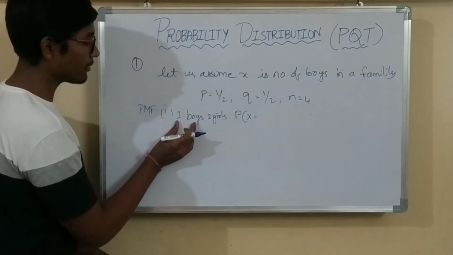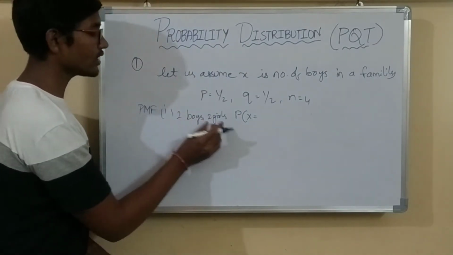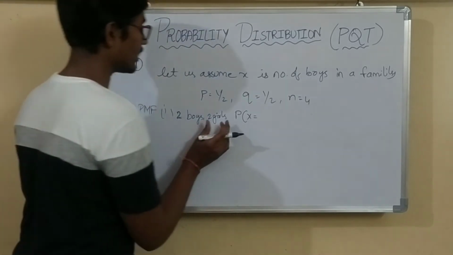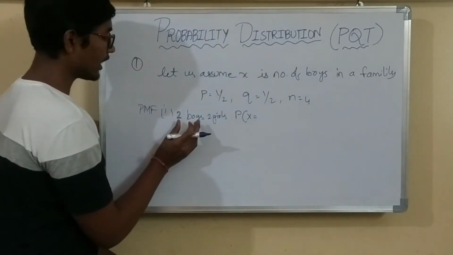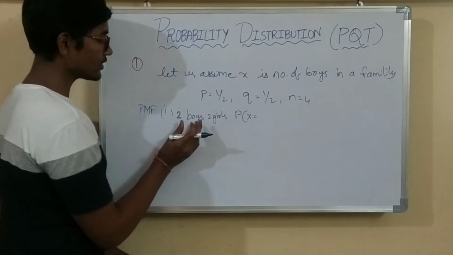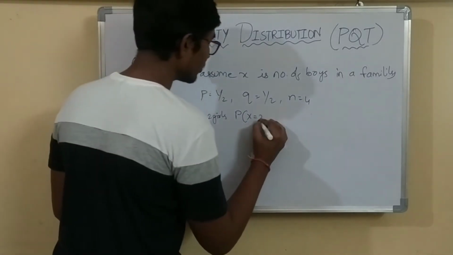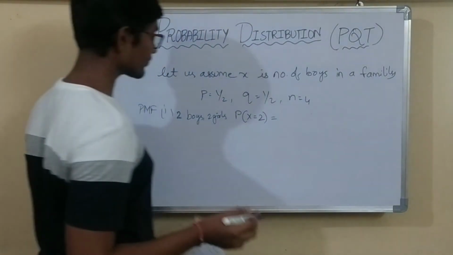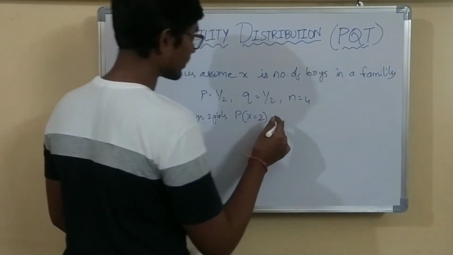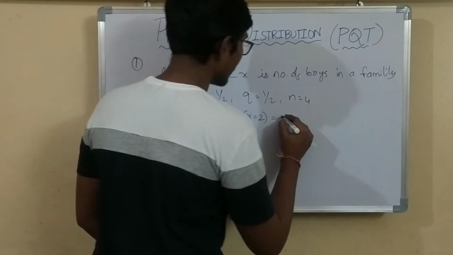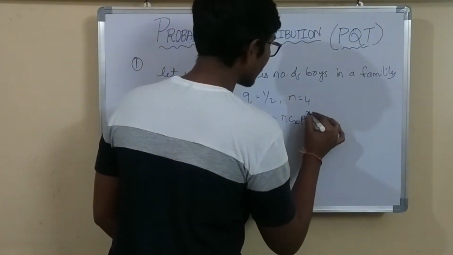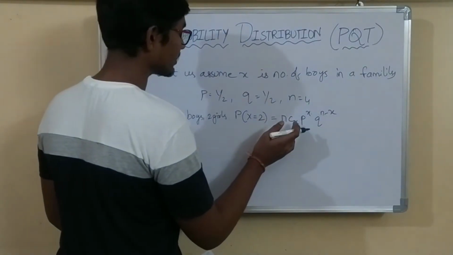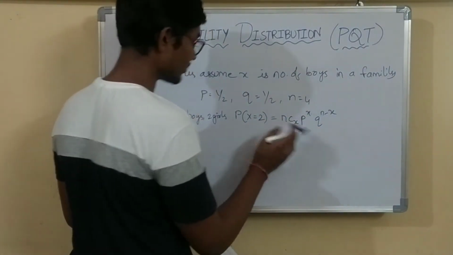In this question the number of boys given is 2, with 2 girls. So if we calculate for 2 boys, it is automatically calculated for 2 girls also. For 2 boys, x equals 2, so we need P of X equals 2. What is the formula for P of X equals x? nCx p power x q power n minus x. Now here what is n? 4. What is x? 2. So we have to substitute these values.